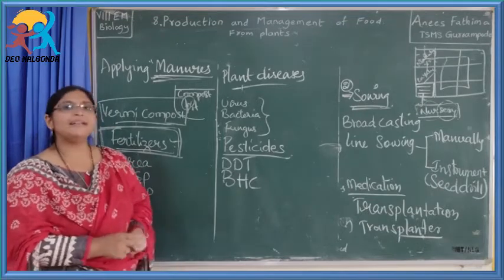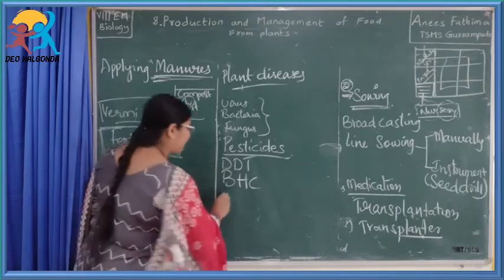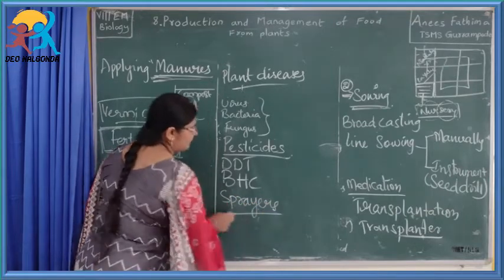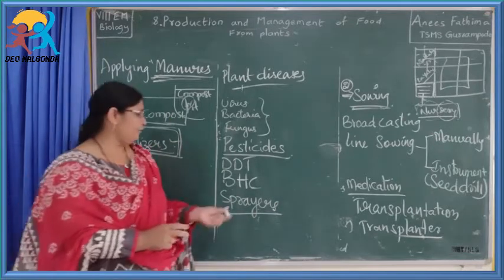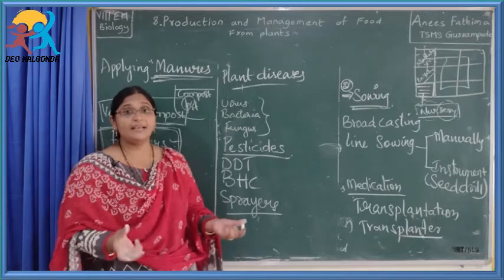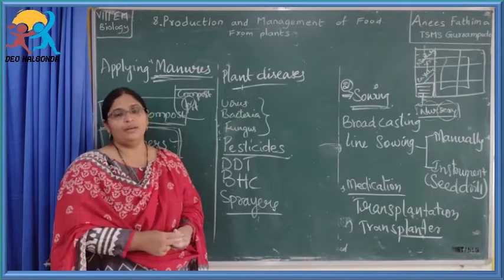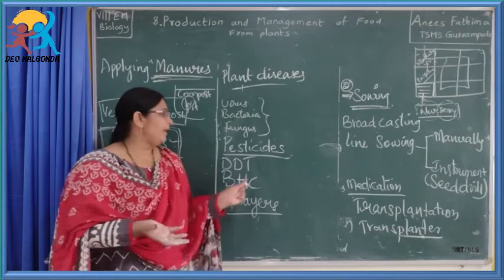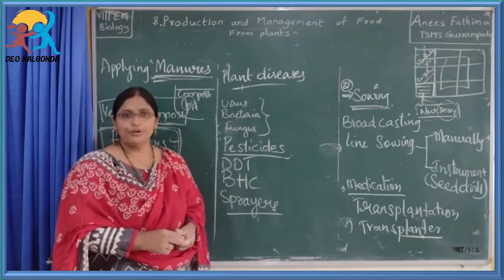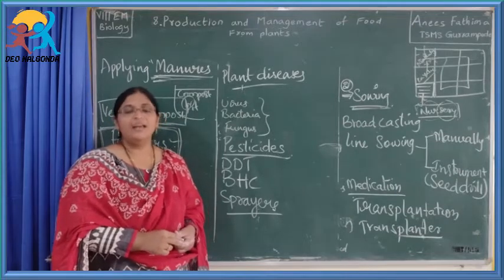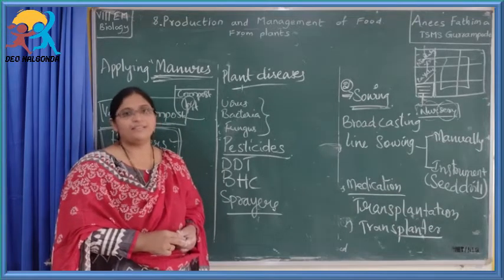These pesticides are sprayed with the help of sprayers, and they are useful for killing this. But is using pesticides good? No. For the farmer's sake it is good because they will get more yield, but for the people it is not good. Why? Because when we eat foods containing pesticides, it causes various types of diseases for us.